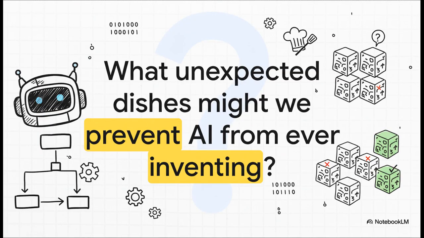And all of this leaves us with a really fascinating question to think about. By enforcing these super strict recipes, we gain reliability, which is awesome, but what might we be losing in the process? By eliminating the chance for a mistake, are we also eliminating the chance for some serendipitous, unexpected stroke of genius? It's a trade-off we're all going to be navigating as these powerful tools become more and more a part of our lives.